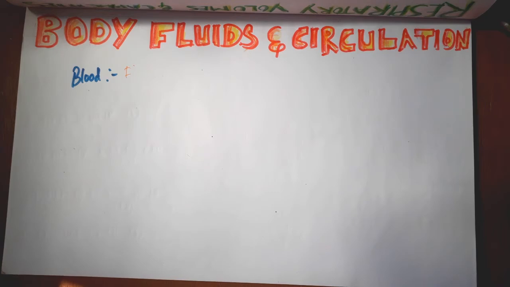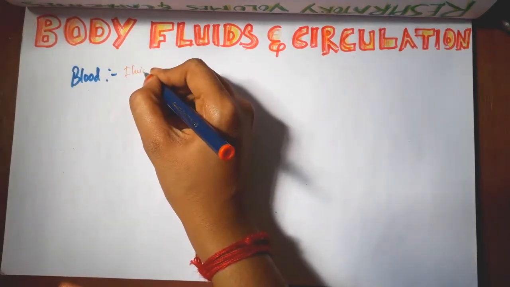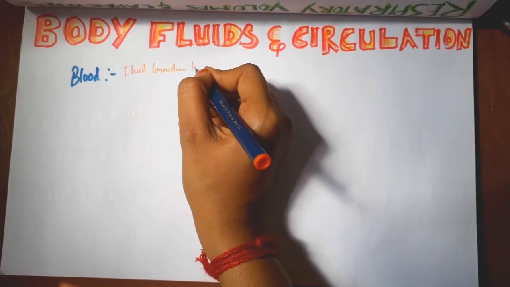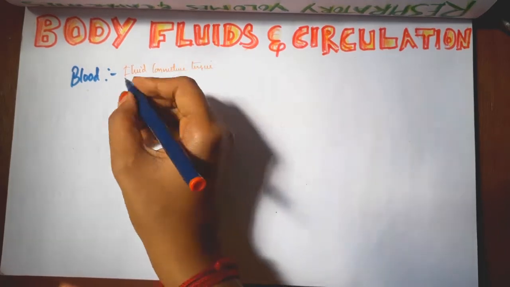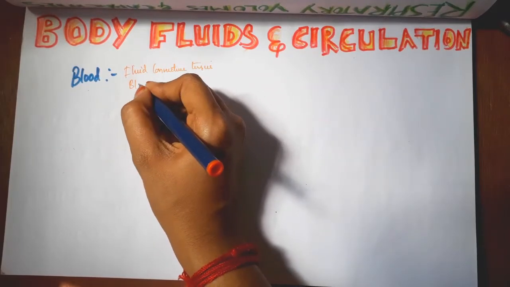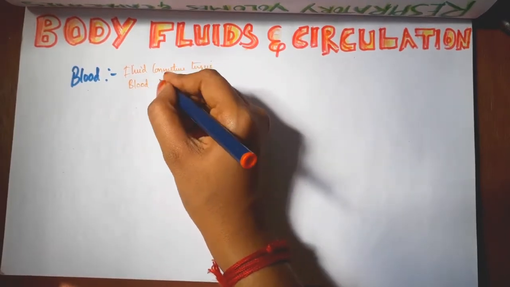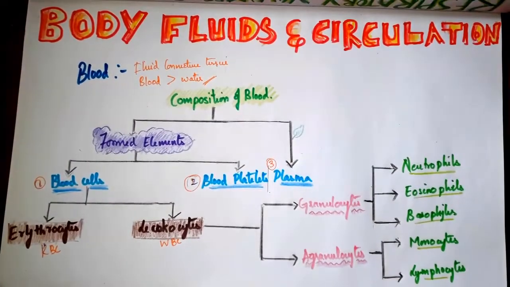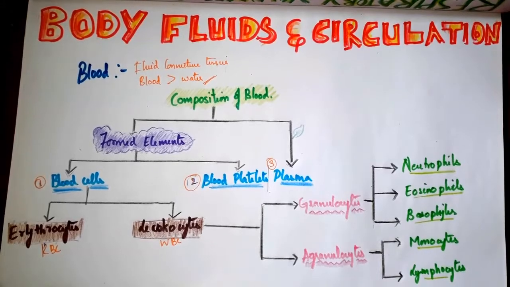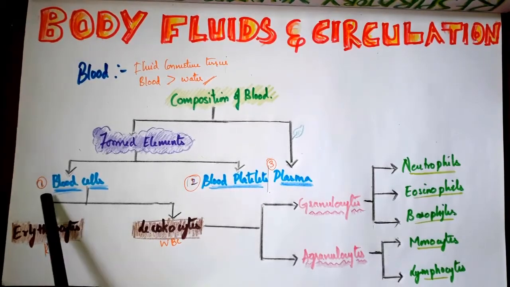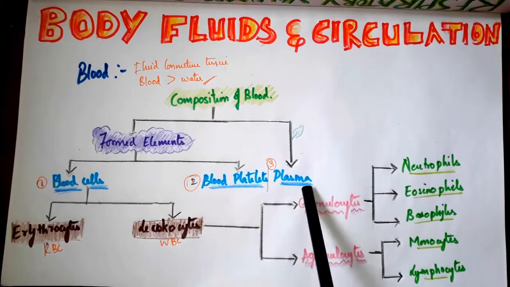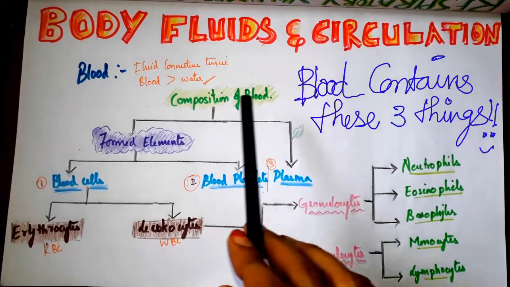Blood is a fluid connective tissue. It is heavier than water. We are going to see about the composition of blood, what all put together makes up the blood. There are three: blood cells, platelets and plasma, all together make up the blood.